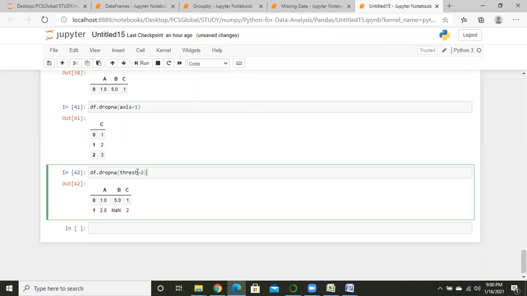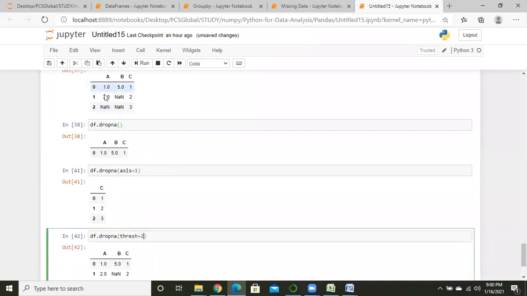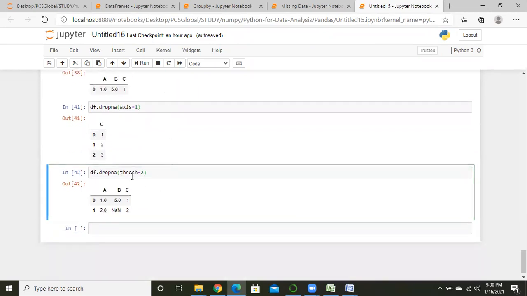So it is thresh. Okay, thresh equal to 2. So why have I written thresh equal to 2? See, we have 3 rows, 0, 1 and 2, and 3 columns, A, B and C, right? 3 rows, 3 columns. But here, after writing dropna with thresh equal to 2, we can see that there are 2 rows but 3 columns. So why are there 2 rows?